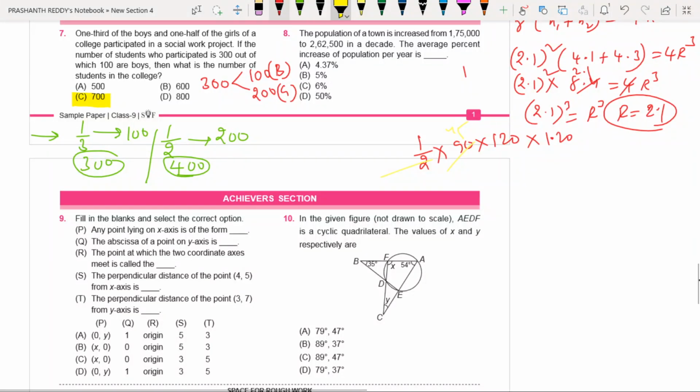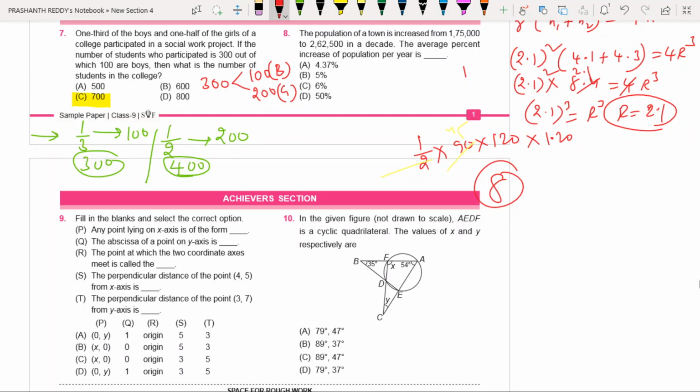Nice thought. Now we are going to focus on the 8th question. The population of a town is increased from 1,75,000 to 2,62,500 in a decade, a complete decade, 10 years. The average percentage increase of population per year is. He asked us to find the average percentage increase of population per year.